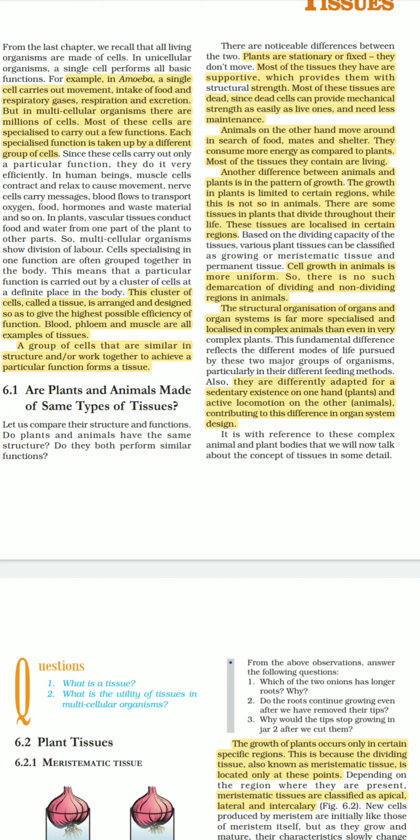So based on the dividing capacity of the tissues, various plant tissues can be classified as growing or meristematic tissue, and cell growth in animals is more uniform. So there is no such demarcation of dividing and non-dividing regions in animals.